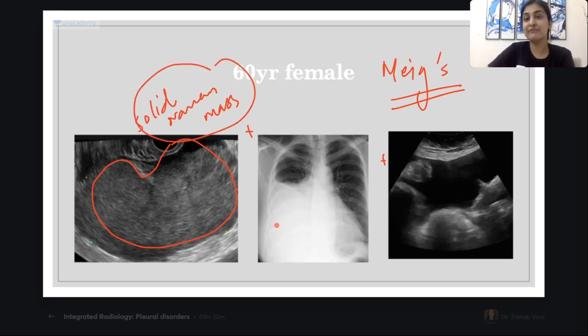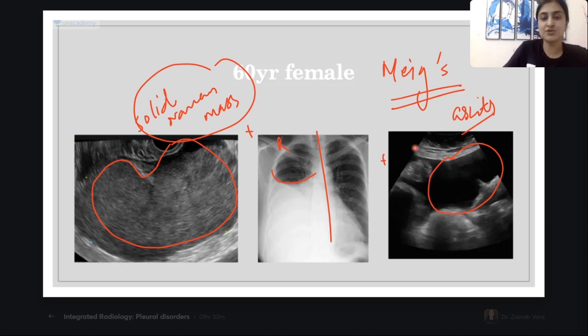What sided effusion? What side was I looking for in Meigs? Left? Is it left, Siddhant? It is right, correct. This is the right side. We always look opposite, remember this always. Always look as if it's a person standing opposite to you. So this is right effusion. And I'm seeing ascites. I'm seeing blackness. Again, can you all appreciate this black anechoic fluid, those of you who were there in the beginning? So this is Meigs syndrome. All right, is this clear?